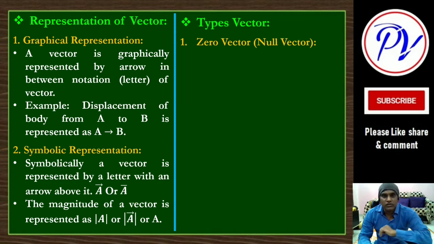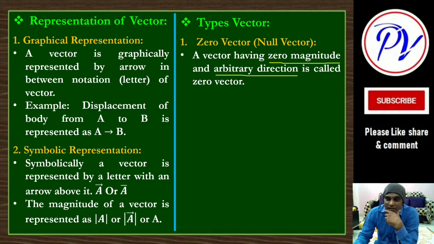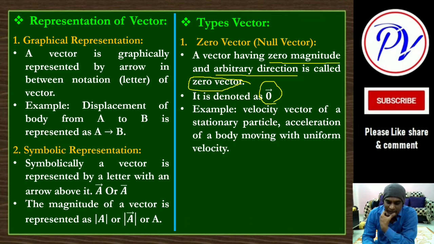The first one is the zero vector or null vector. As the name indicates, its magnitude is 0. A vector having 0 magnitude, and the direction can be anything, you can take it arbitrarily, because its magnitude is not there. It is placed at one place, you can say, no magnitude, so the direction you can take arbitrarily. That is called a zero vector. It is represented by 0 with an arrowhead like this. This is the symbolic representation of the zero vector.